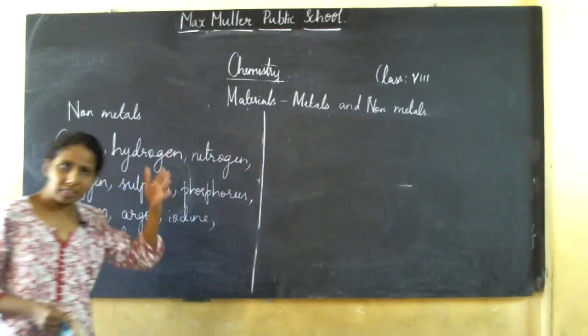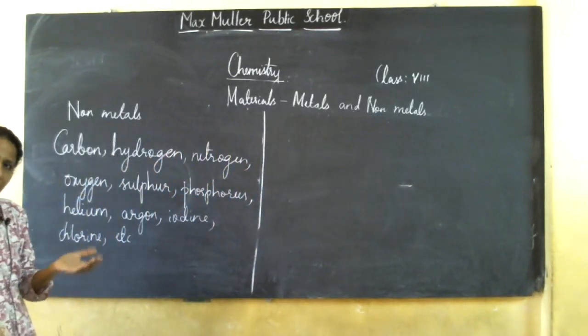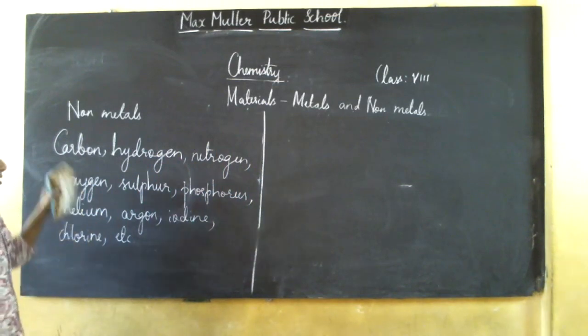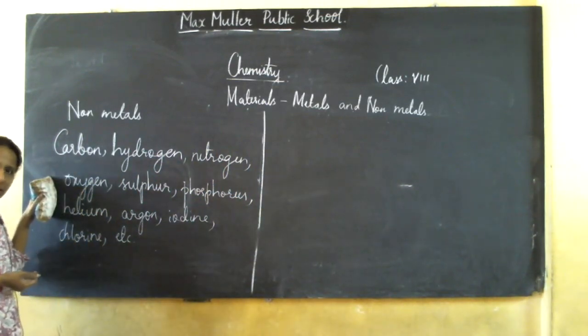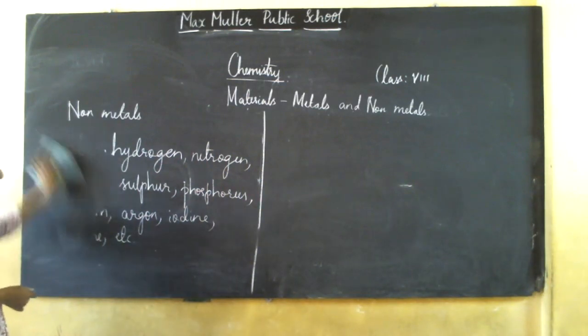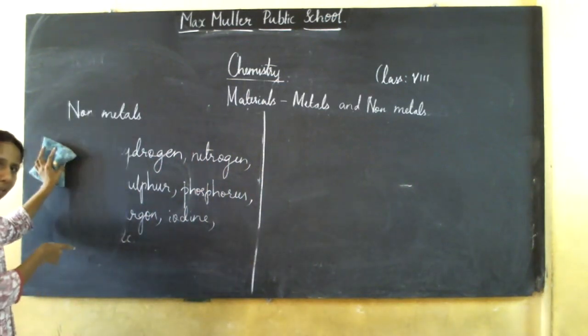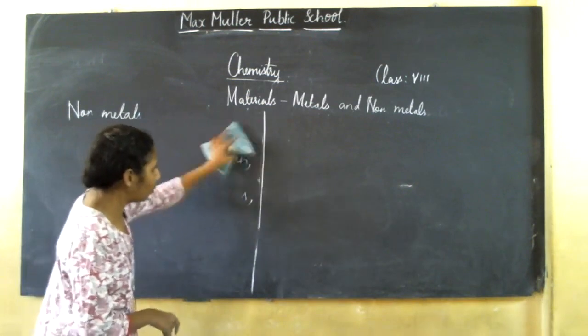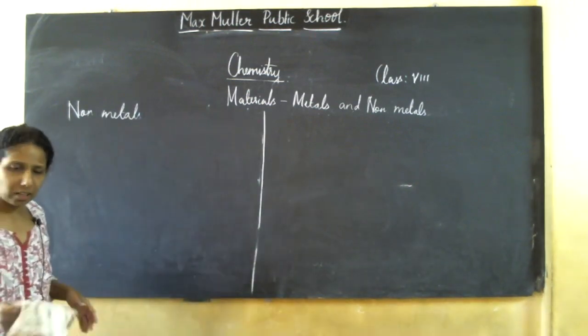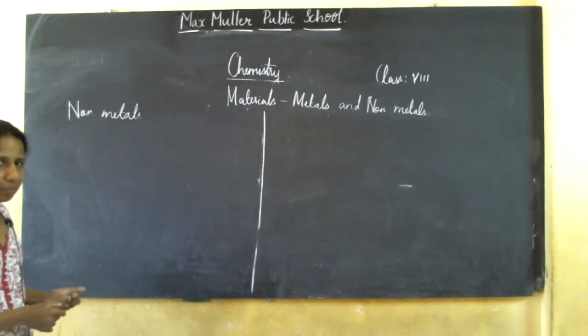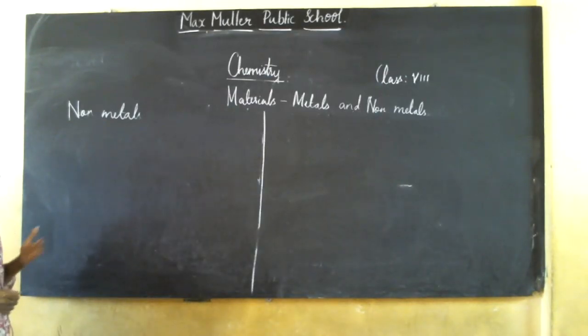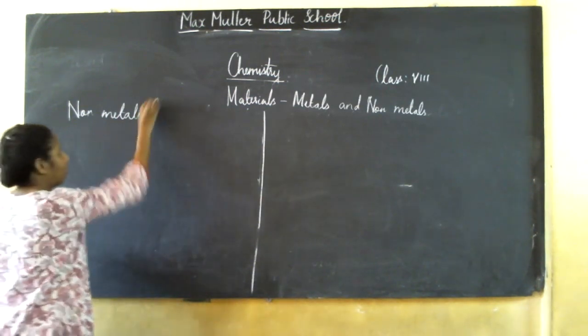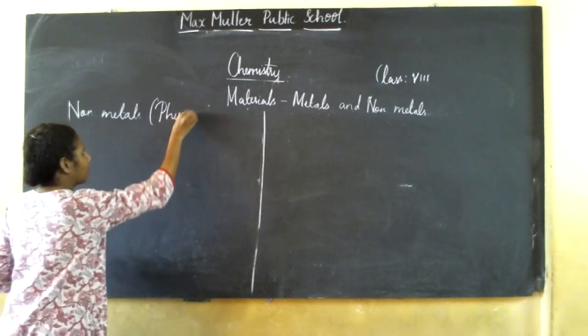Now, whatever list of elements I have given, we will try to classify them into metals and non-metals. I have given many examples, and you will come to know now, isn't it? I hope you people copied the examples. If you have not copied, pause the video and copy them. Whatever I wrote on the board, copy it, because everything will not be there in your textbook, and I will write it point-wise also. It will be easier for you to read. So now, next, coming to physical properties.